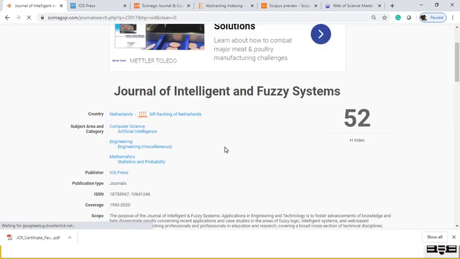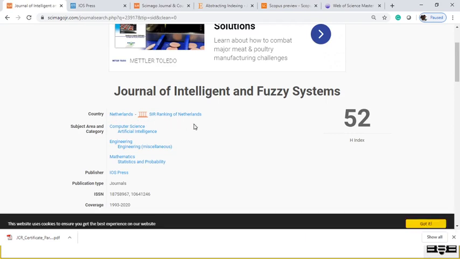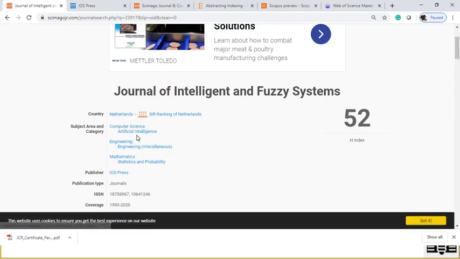So here you can note down the country it belongs to and the subject areas: computer science, particularly artificial intelligence, engineering, that is miscellaneous, and mathematics, particularly statistics and probability. These three categories are available for this particular journal. Here the H index is mentioned. The H index is nothing but the journal's number of articles that have received at least H citations.